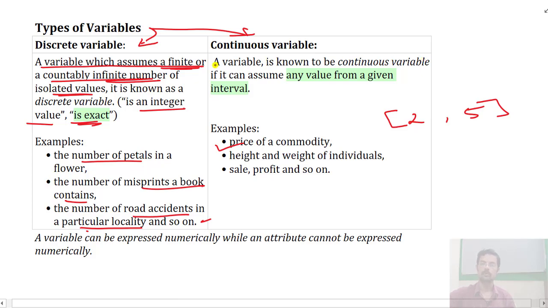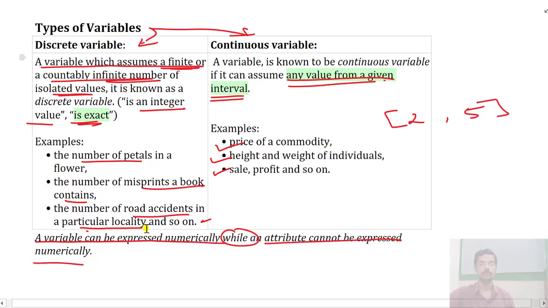A variable is known to be a continuous variable if it can assume any value from a given interval, such as the price of a commodity, the height and weight of individuals, sale, profit, and so on. We have discussed that a variable can be expressed numerically, while an attribute cannot be expressed numerically.